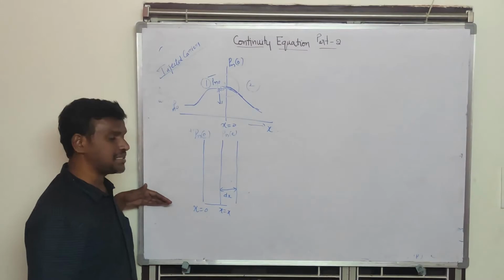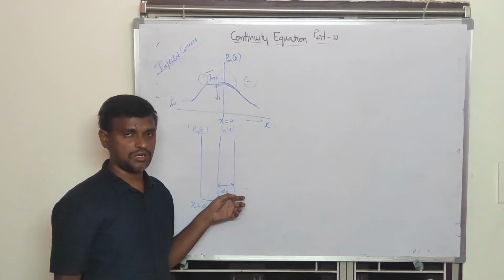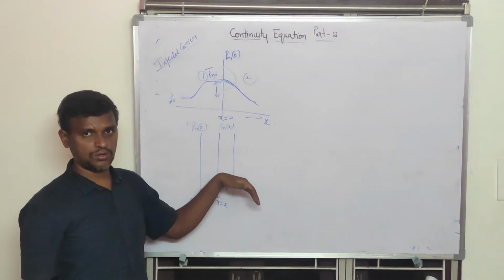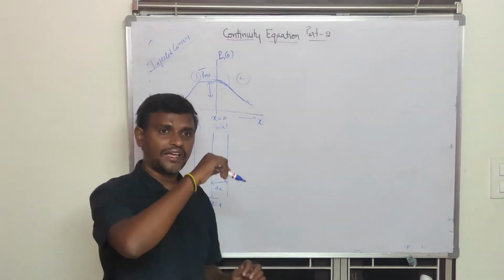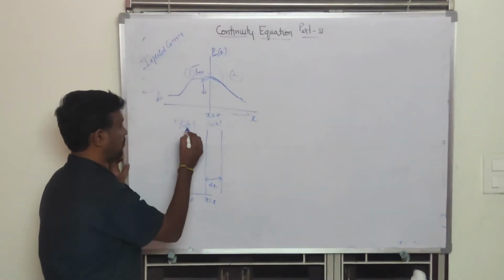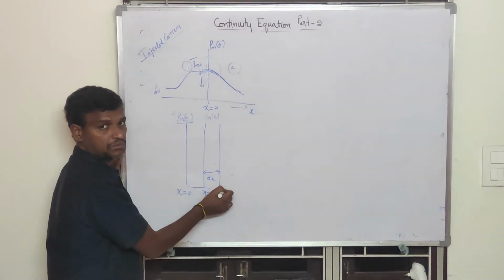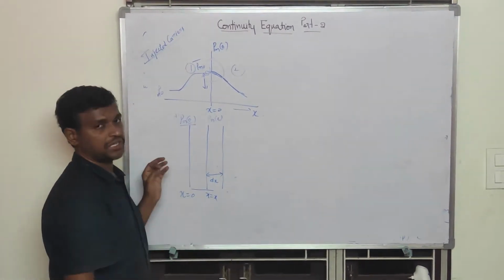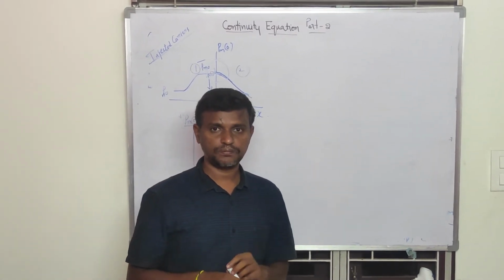But as they move, some holes are lost due to recombination, and some cross x equal to 0. Those carriers are called injected carriers, and their concentration decreases exponentially from Pn of 0 with distance. So this is about the injected carrier concentration or injected carriers.